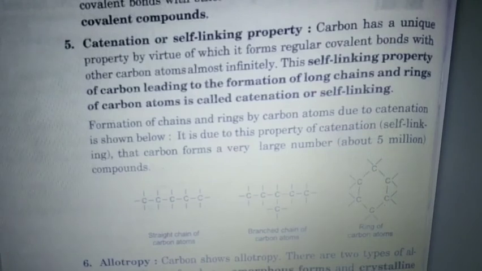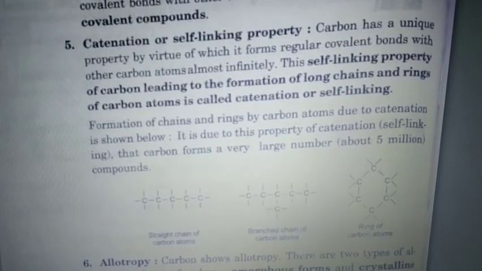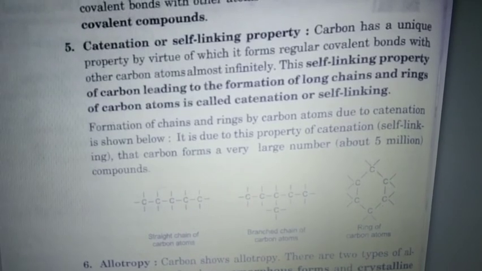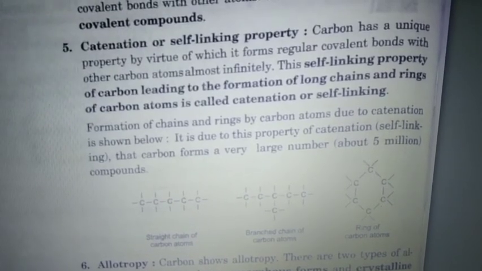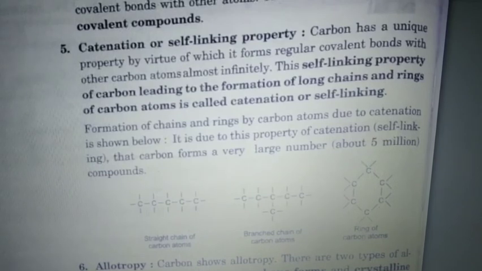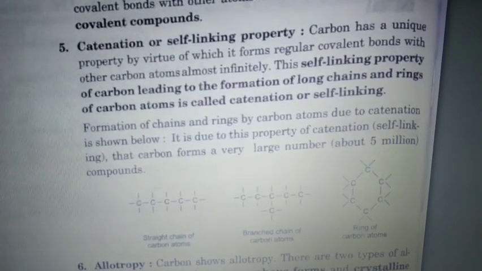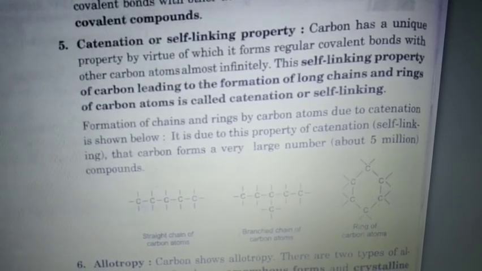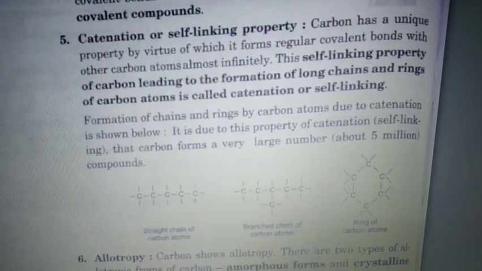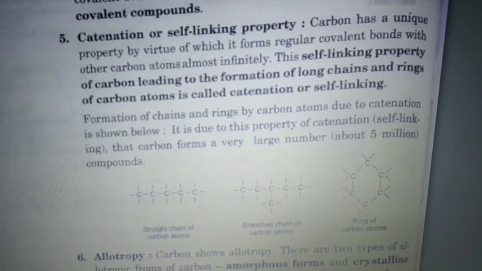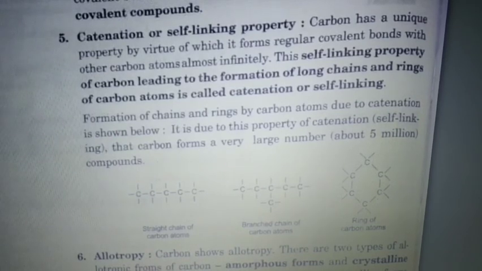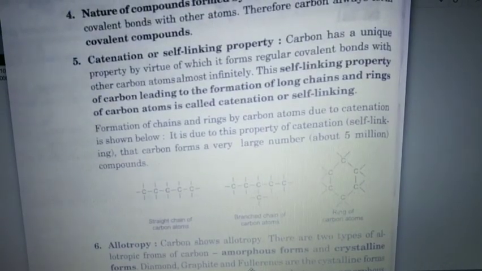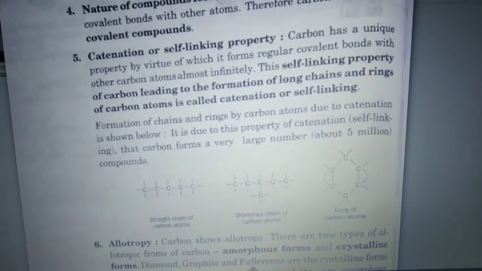So now you understand why we study carbon compounds. Because carbon forms very strong bonds with itself. The chains and rings formed by carbon through catenation, or self-linking, are not only long but also very stable. Thus the number of carbon compounds is so vast that there is one branch of chemistry dedicated only to the study of carbon and its compounds. So this is all about the introduction of carbon and its compounds.